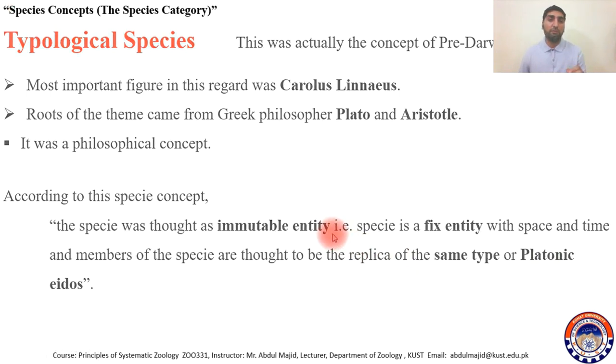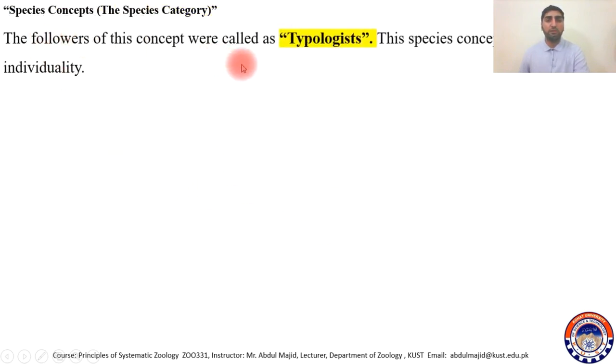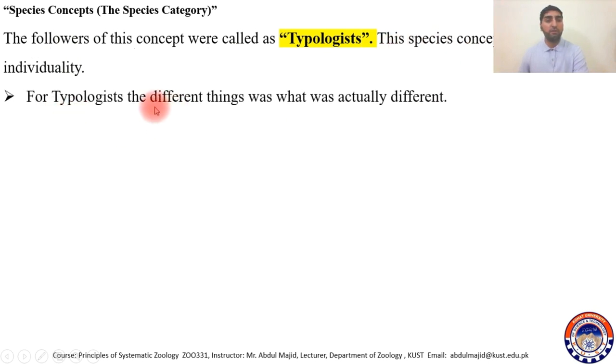So this was the typological species concept. The followers of this concept were called typologists, and the concept shows individuality. For typologists, a different thing was actually different. So for them, there is no change in species.